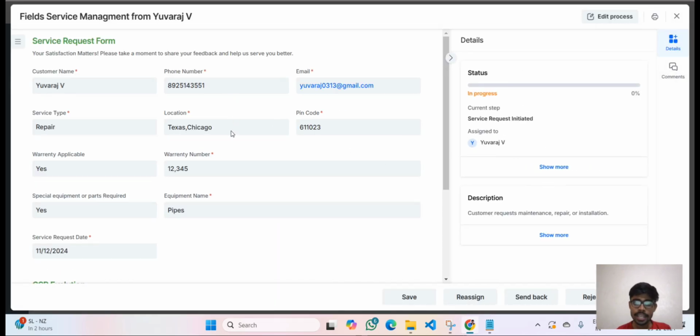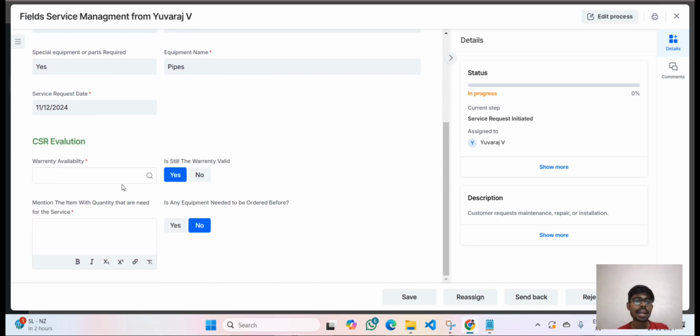So I will get the details of this customer, and then I will go and check whether the warranty is applicable or not. Instead of going and searching, I have set this operation. I don't want to do anything. Instead I just have to click, and it will find whether it is applicable or not.